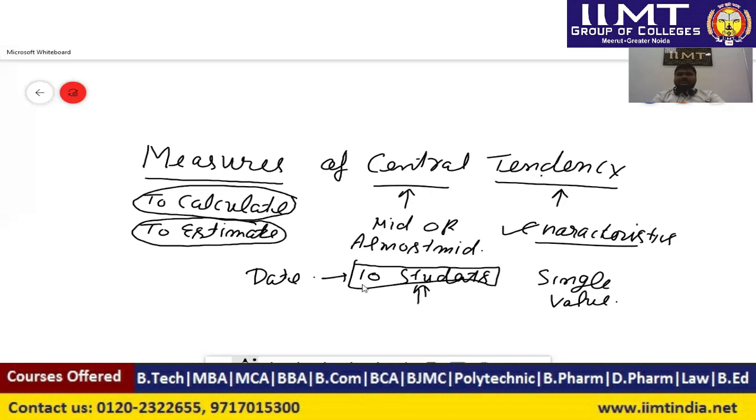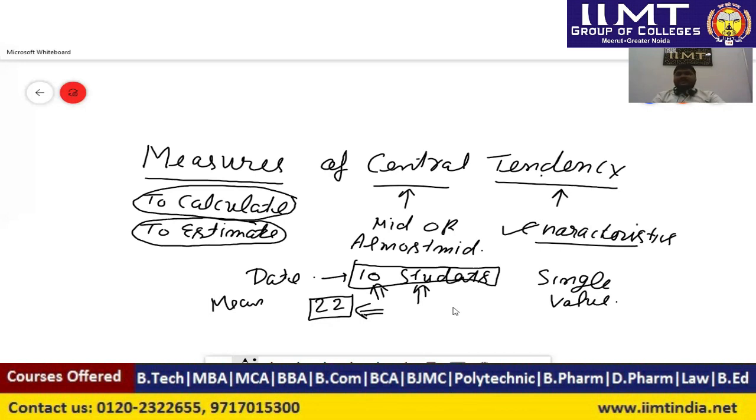As for the marks of the 10 students, I say that the mean marks of 10 students is 22. So 22 is the single representative value. It represents the marks of 10 students, but the marks are represented by a single value, that is 22.